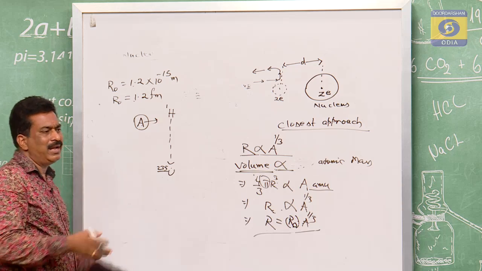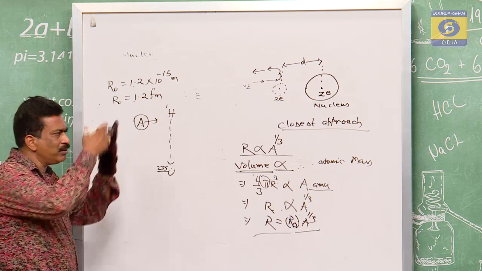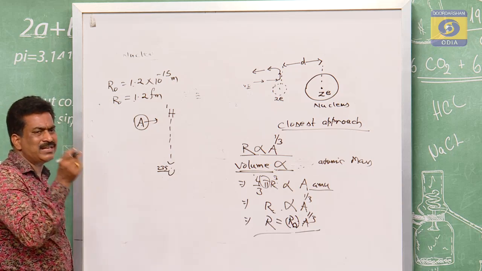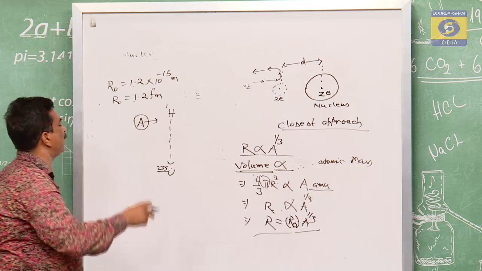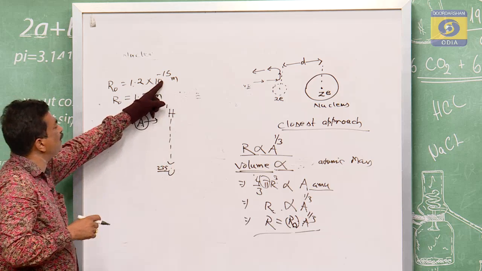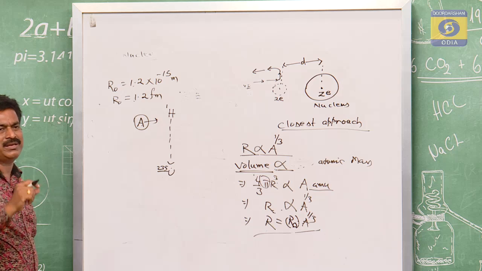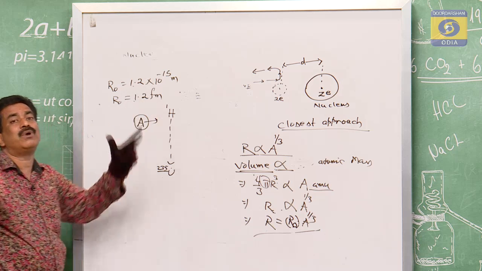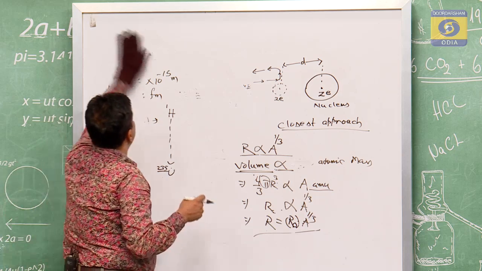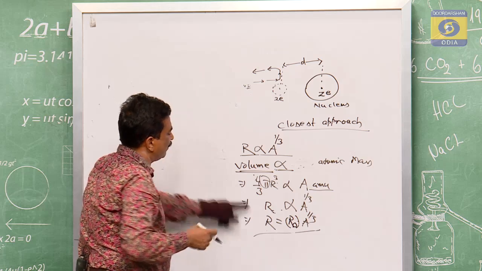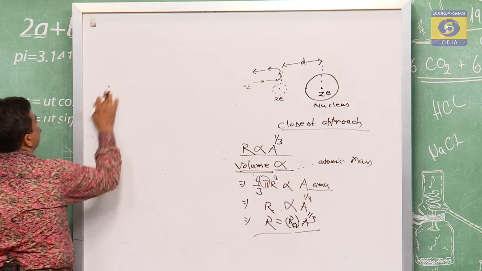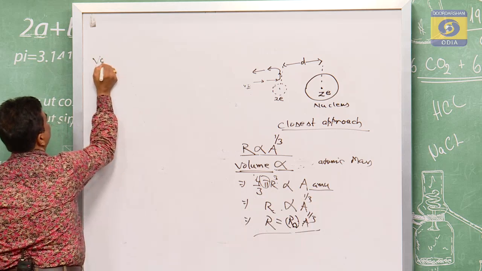But never think that if the size increases it will be visible to the naked eye. It will not be. It is the most concentrated matter and its size is very, very small. You see that R0 is 10 to the power of minus 15 meter. Just imagine how small that is. This is the size of the nucleus. So from that we get the relation R is equal to R0 A to the power of 1 by 3. Next we will go for its volume.